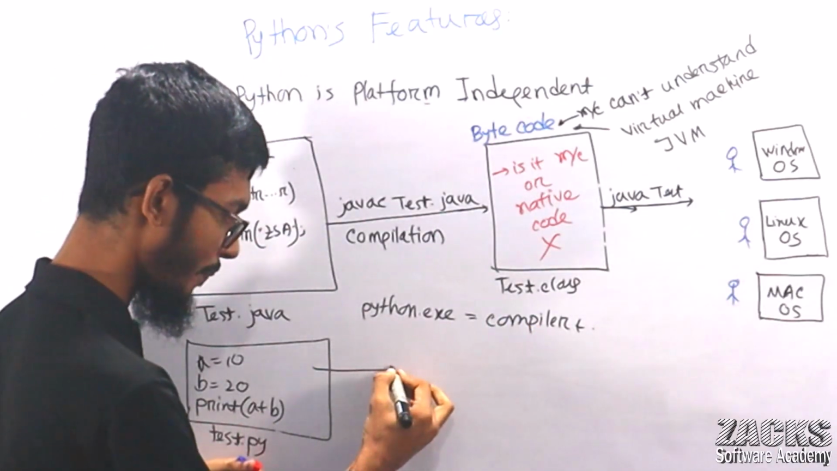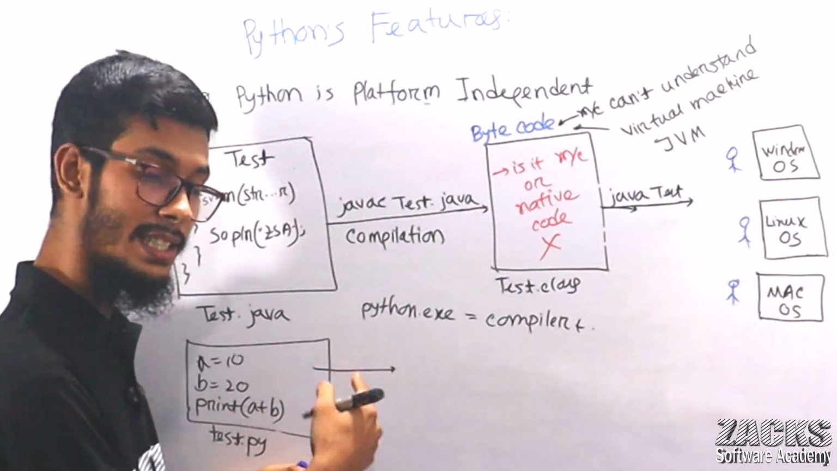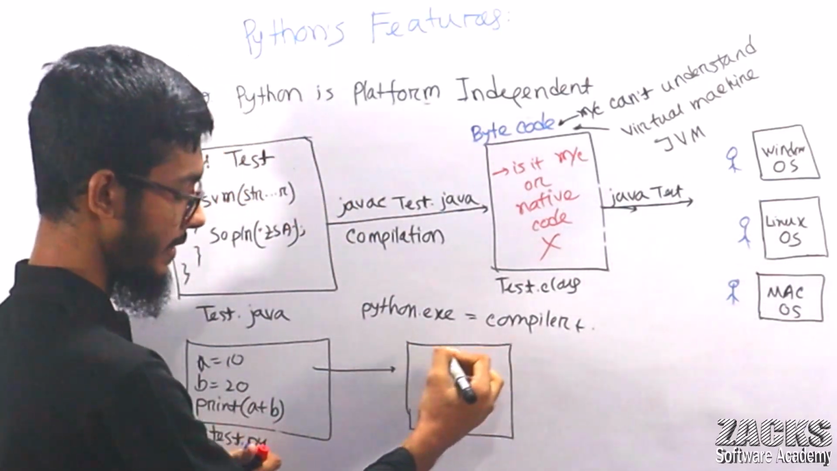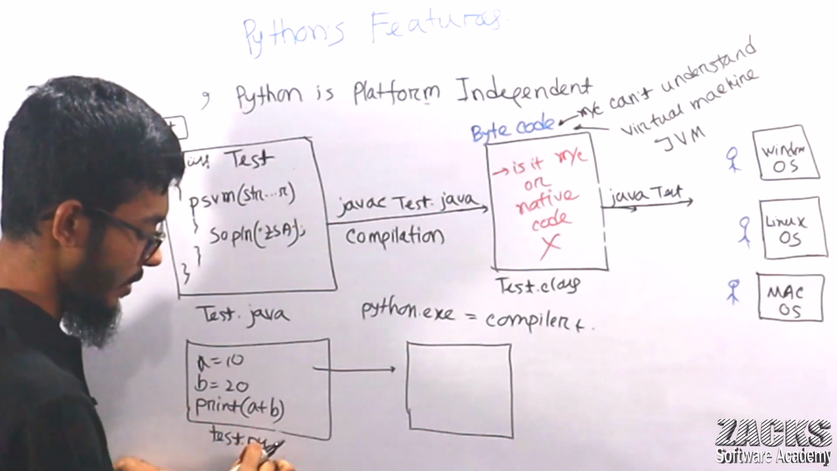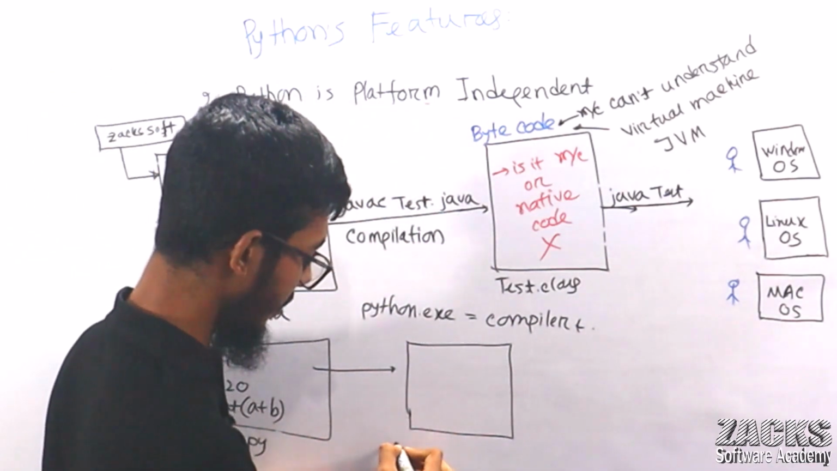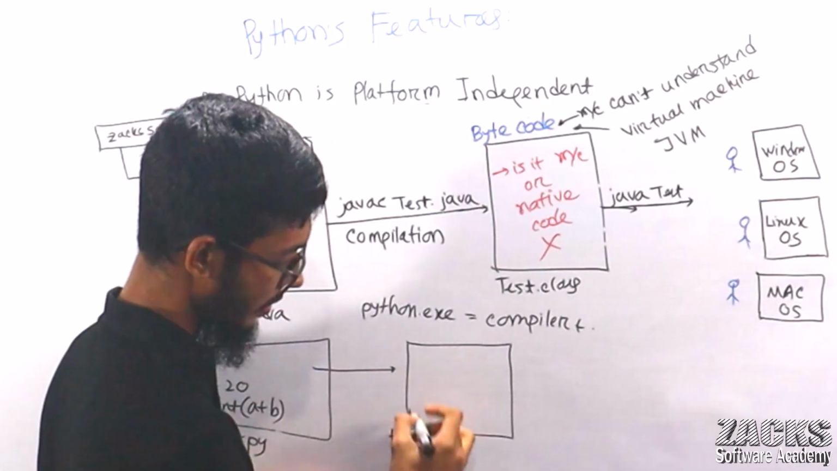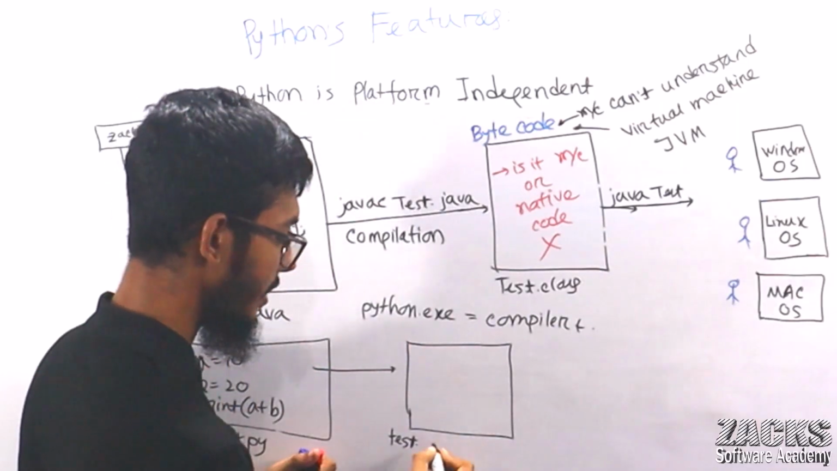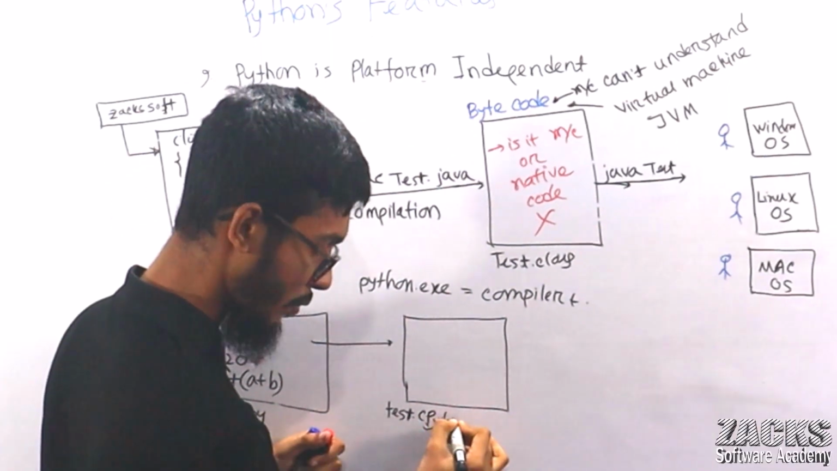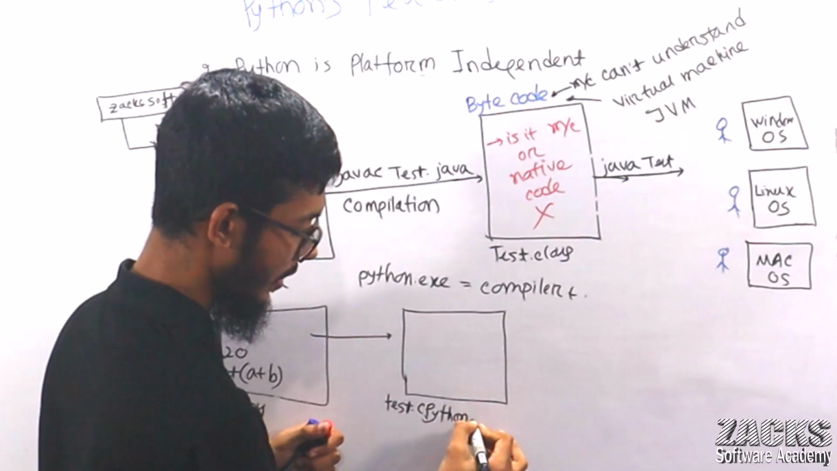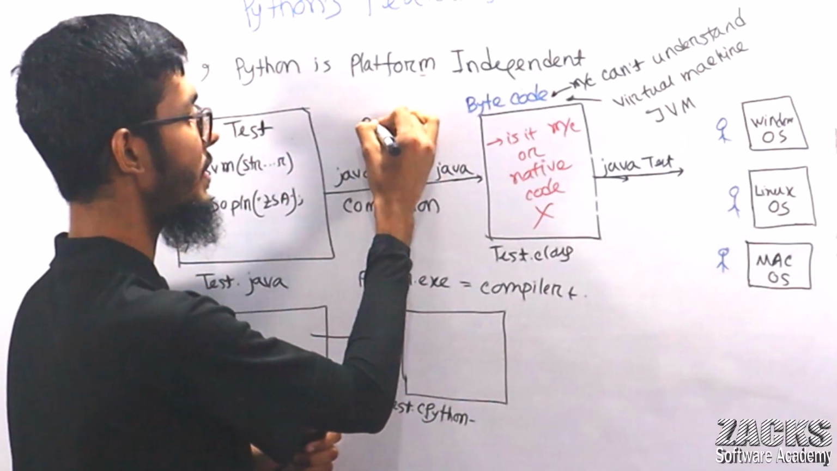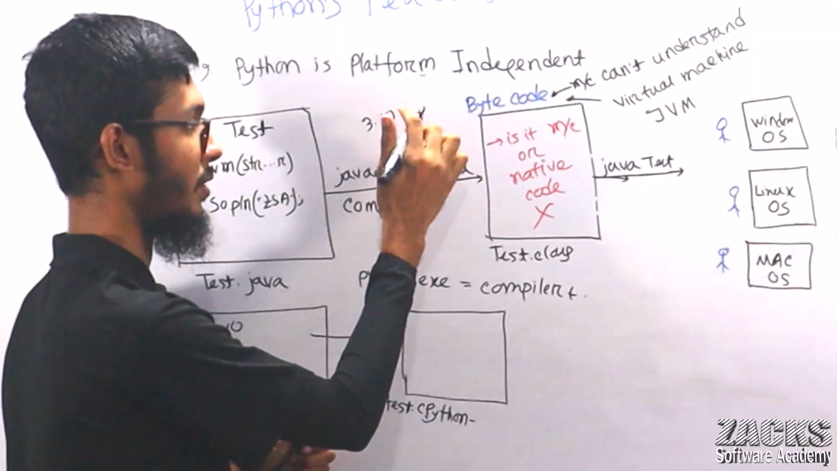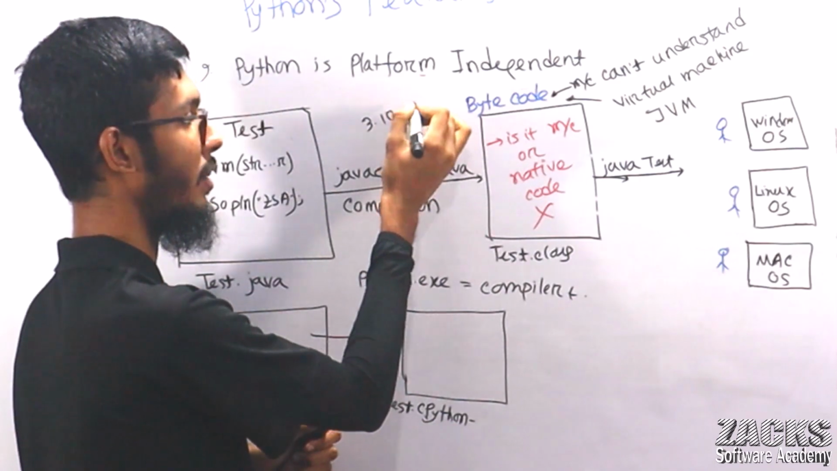This compiler will internally convert the program into bytecode. For test.py, the bytecode name is something like test. Let me write the bytecode name, considering we are using CPython. You know already about CPython, right? The CPython bytecode name depends on the version. For example, if you are using the 3.10 major version, there is also a minor version, and some micro version, but ignore the micro version.